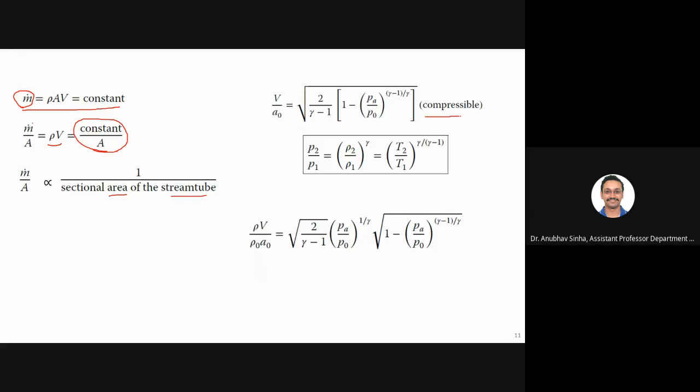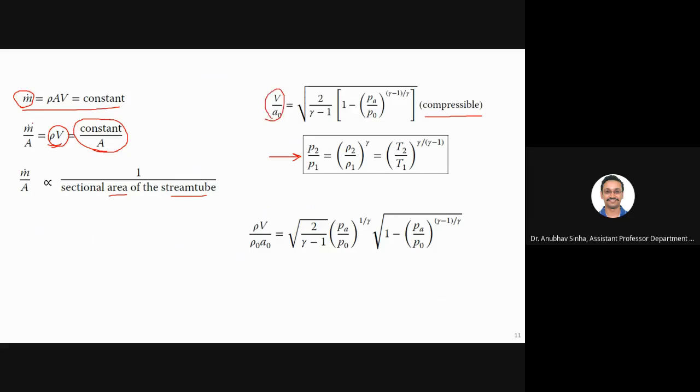This anyway we had in the last slide. These are the relations for isentropic flow that we have discussed many times now: how P, rho, and T are related for an isentropic flow. Now I want to find rho V, which is of interest here. I want to find what is the maximum flow rate I can obtain for given reservoir conditions. So we'll go to that first. We need to find rho V in terms of these variables.